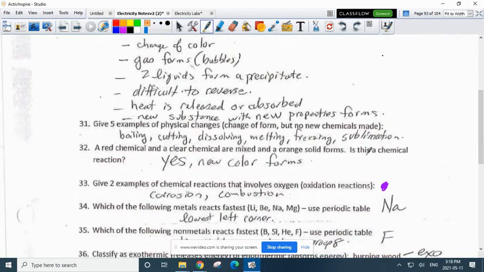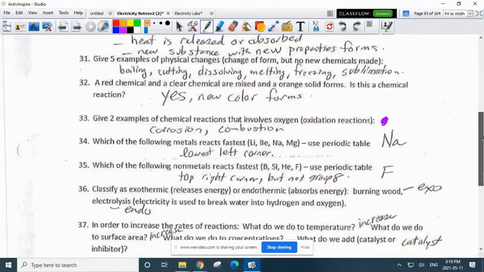Give 2 examples of chemical reactions that involve oxygen: corrosion, combustion, photosynthesis as well. Which of the following metals reacts the fastest? So you need a periodic table. The fastest reacting metal is going to be the one closest to the bottom left. And in this case, it's sodium.